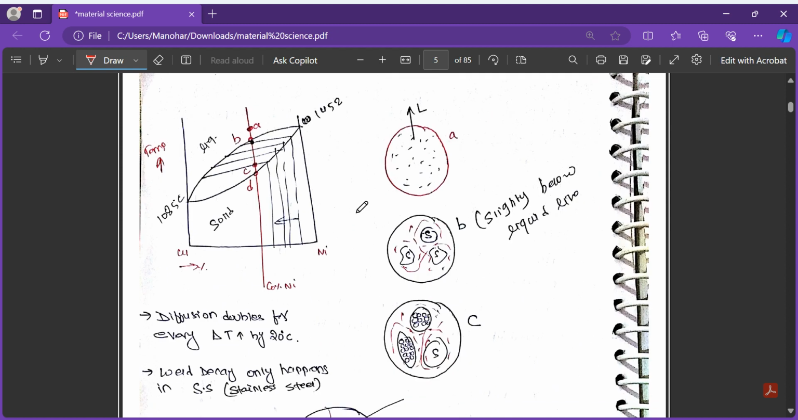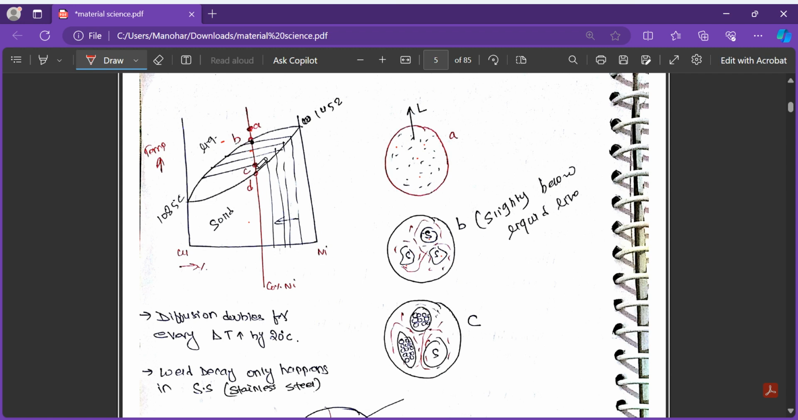So look at the microstructure here. Suppose the liquid is going to solidify, and suppose we are at a temperature A. At point A, the microstructure will be all liquid everywhere. Just the moment we fall below, at point B, slightly below the liquidus line, then in the liquid there will be some sites where solid is nucleating, and as we move down, the solidification will grow.